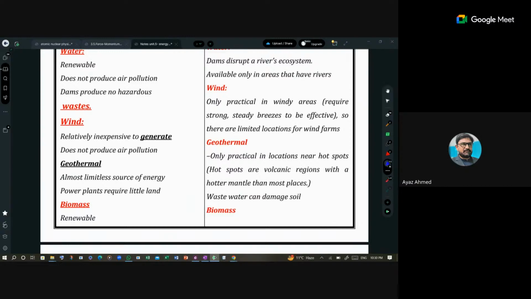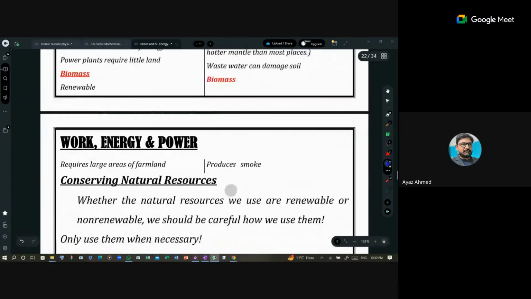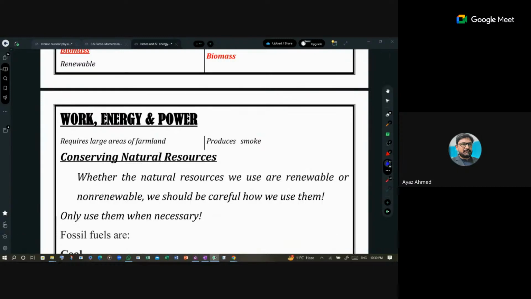Then we have geothermal. It is an almost limitless source of energy. Power plants require little land, and it is only practical in locations near hot spots like volcanic areas. That is also a hazard, as we have to install our system near volcanic areas. Then we have biomass.